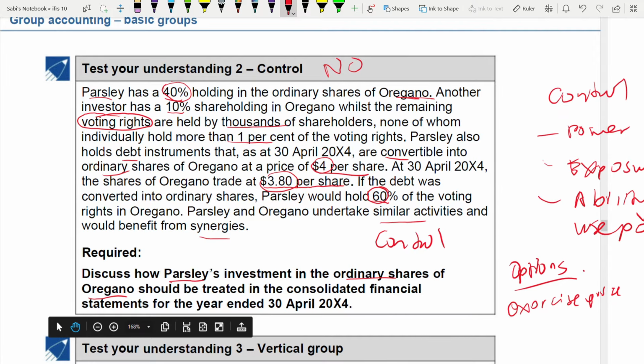Okay. So now we'll link this to the case study. Coming to Parsley. So Parsley has these voting rights. Okay. They are currently exercisable. So you have to factor this into the assessment whether control exists or not. Okay. If you see, are you more likely to exercise the option or no?